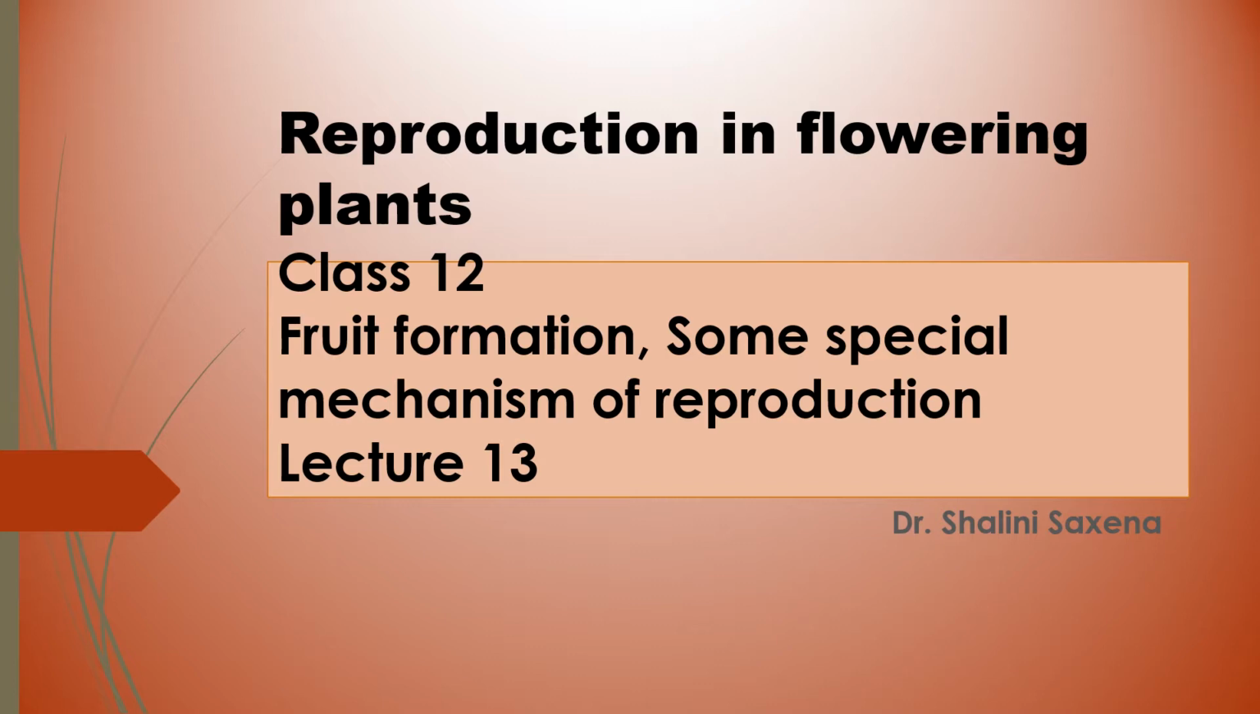As you know from your previous videos, we are done with the pre-fertilization events, fertilization event and the post-fertilization events. In the post-fertilization events, we have discussed the development of the endosperm, the development of the embryo, and after that the types of seed also. Now the point is this: where are the seeds present? They are present inside the fruit.